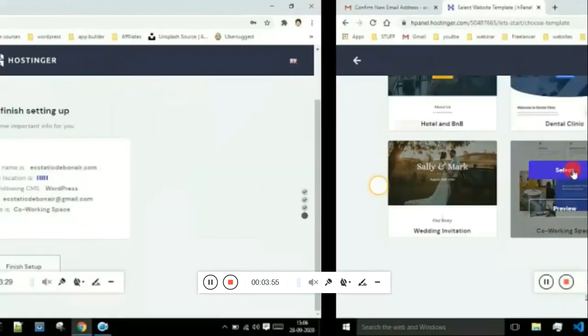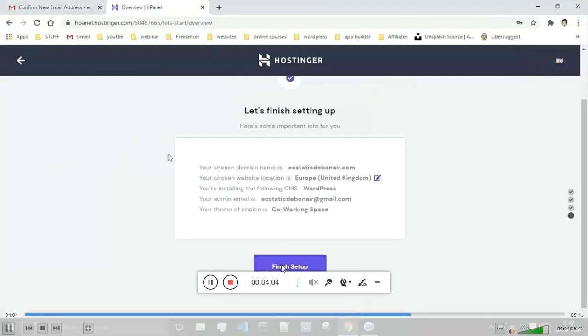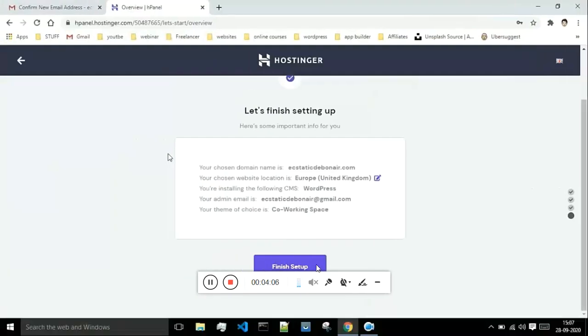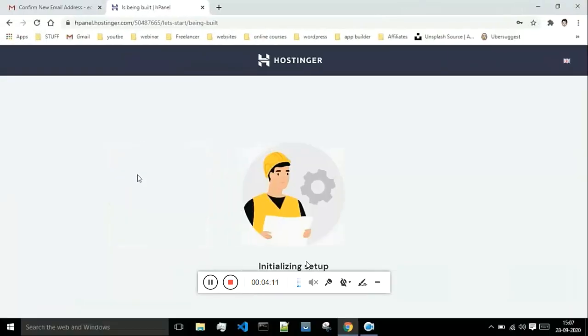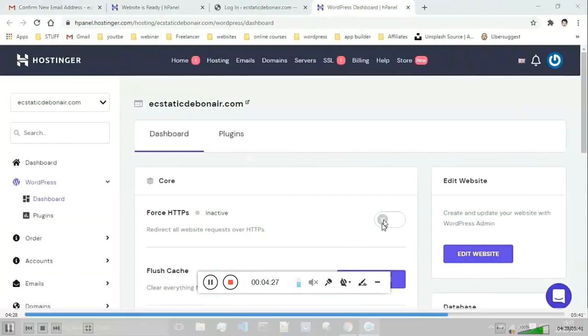After that it will take some time to set things up for you. It will take at least 5 minutes, and once the setup has been done, you will get this option which is finish setup. Just click on this, and it will do a few more environment setup things. And once the entire thing has been done, the next step is uploading files. All these steps will be carried out by this web hosting automatically. You don't have to pay attention to it. Then you'll be taken to the dashboard of Hostinger.